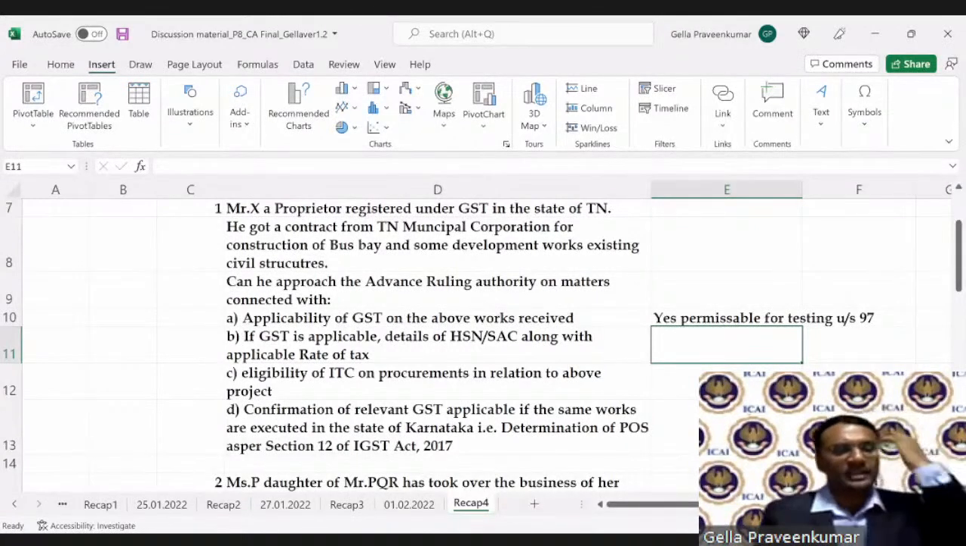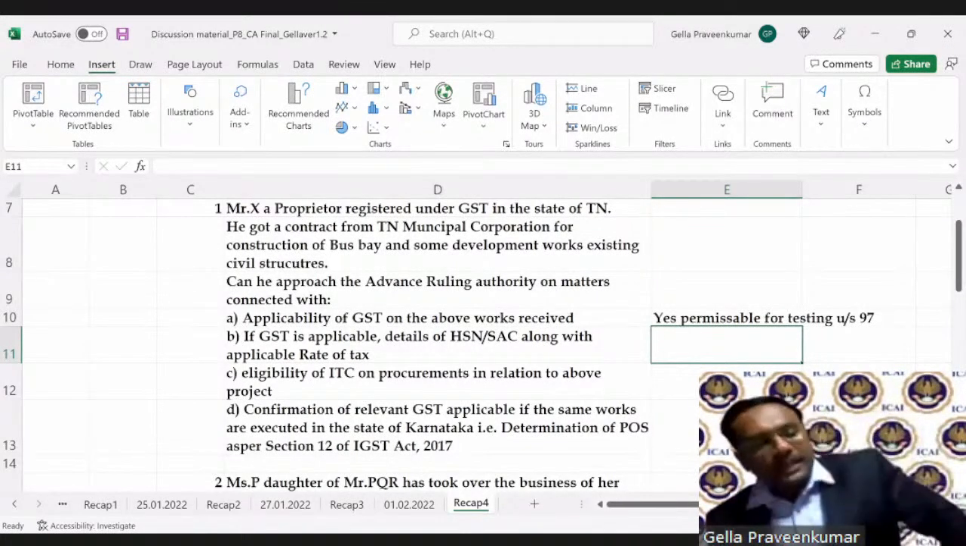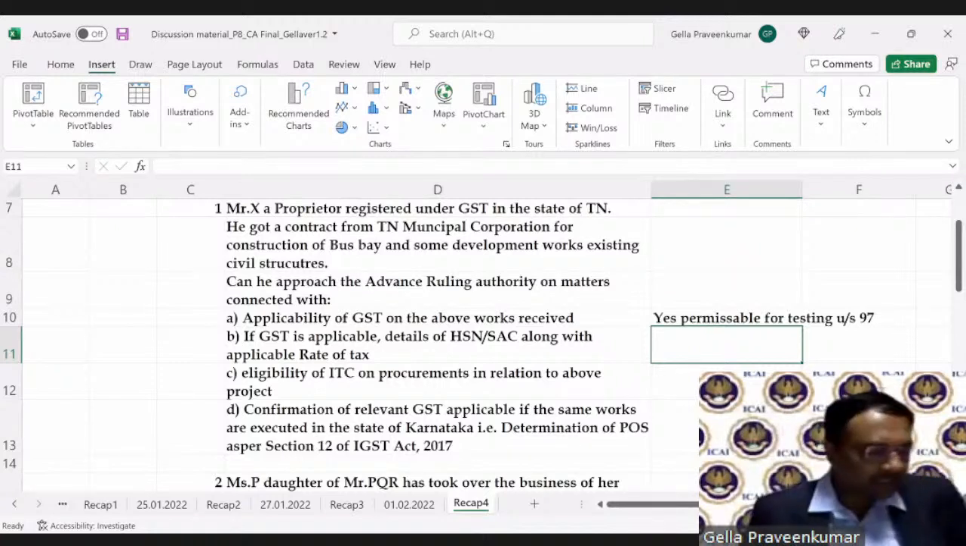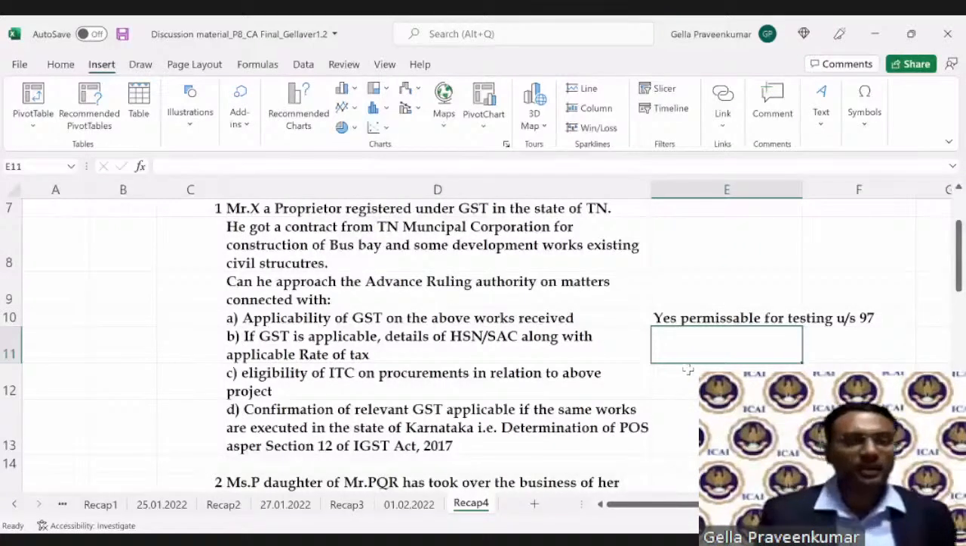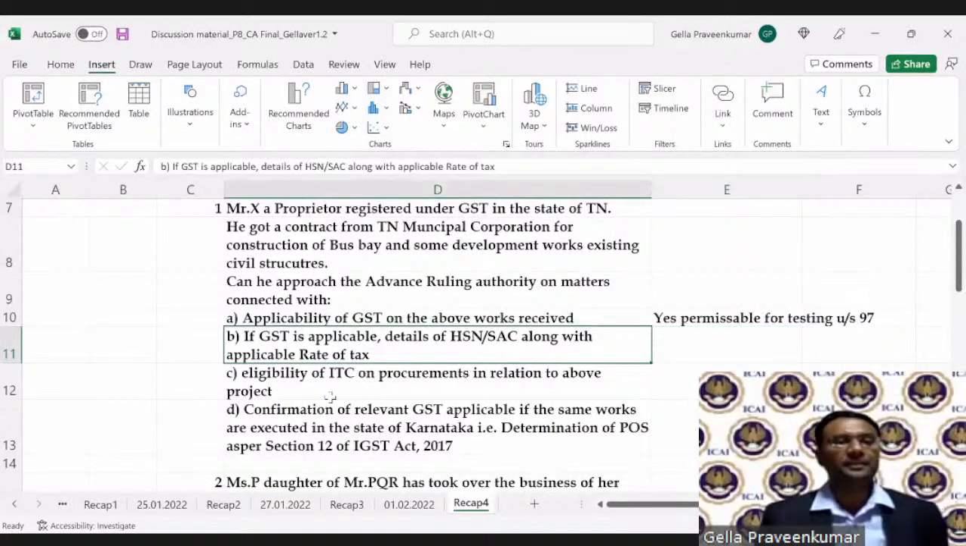Page number 23.3. All of you, page number 23.3, institute material. So for clause A, yes. For clause B. Next question, Mr. X is asking, sir, if GST is applicable, if you say that GST is applicable, please tell me the details of HSN/SAC. Now, what do you understand from this?